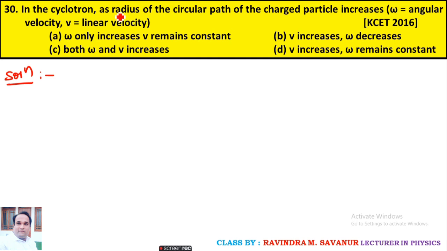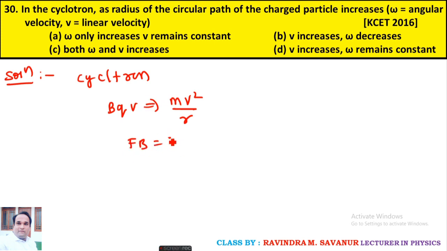In a cyclotron, as the radius of the circular path of the charged particle increases, which of the following conditions is suitable? Again, it is a cyclotron. The cyclotron equation is given by equating magnetic force and centripetal force. It is F equals Fc. Hence, velocity equals Bq r upon m.